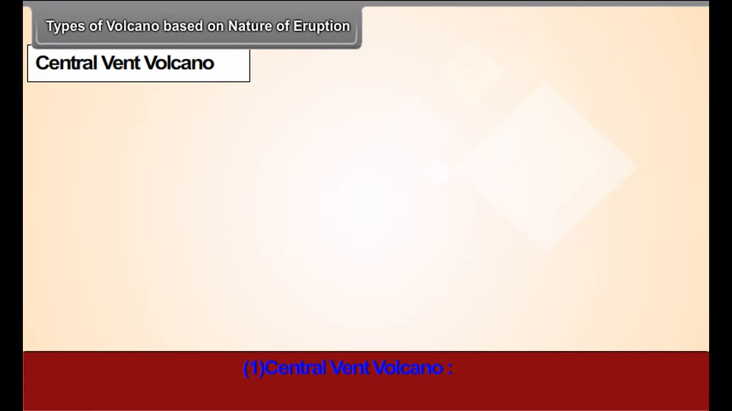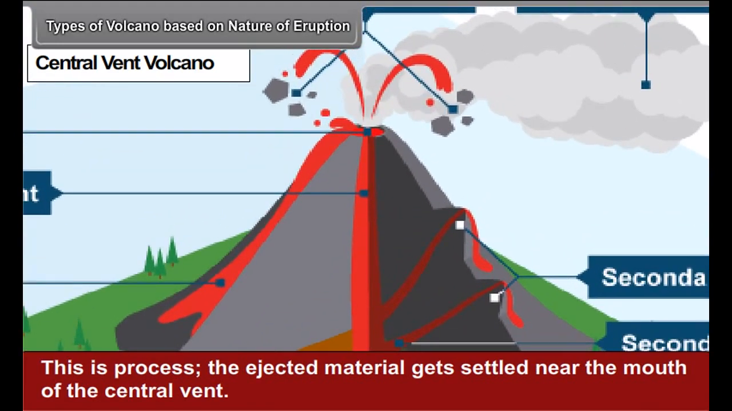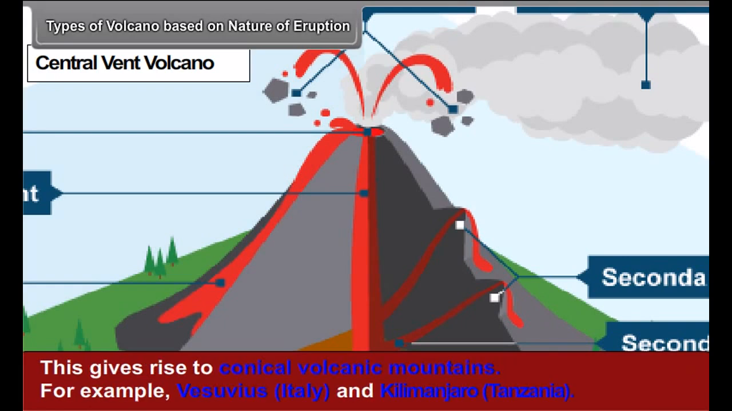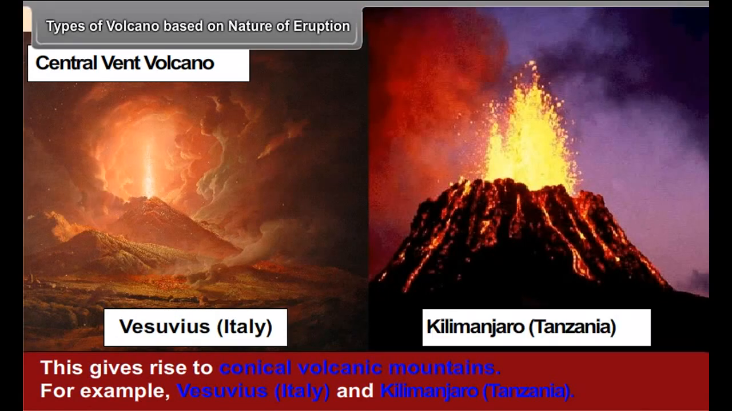Types of volcanoes based on nature of eruption. Central vent volcano. If lava is released through a vent, a pipe-like opening, it is called a central vent volcano. In this process, the ejected material gets settled near the mouth of the central vent. This gives rise to conical volcanic mountains. For example, Vesuvius, Italy, and Kilimanjaro, Tanzania.